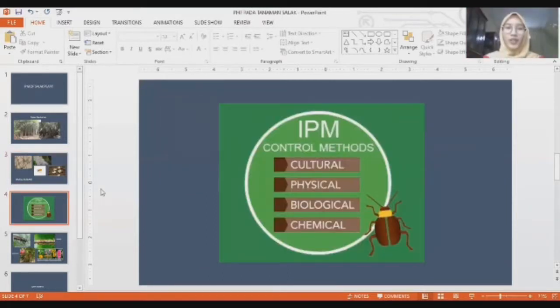Okay, integrated pest management is a concept or way of thinking in an effort to control population or pest attacks by applying various control techniques that are integrated into one unit to prevent crop damage, economic losses, and prevent environmental and ecosystem damage. In other words, pest control is the control of pests and disease of plants with a multidisciplinary ecological approach to population and disease by applying a variety of compatible control techniques.